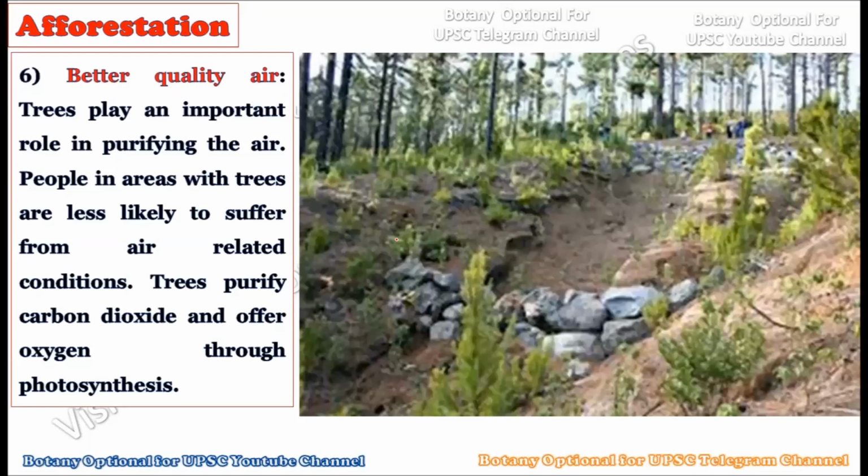Now consider the sixth one, that there is better air quality. And you know the basic reason behind the air quality, because if there are barren lands, the amount of CO2 will be higher within the environment. If we do the afforestation program and plant the maximum trees, this CO2 can be absorbed through the process of photosynthesis. And once the maximum amount of CO2 is absorbed by the plants, the ratio of CO2 to O2 is maintained healthily in the ecosystem. And once that ratio is maintained, the quality of air will automatically get improved. So trees play a very important role in purifying the air through the process of photosynthesis. They absorb the CO2, right?